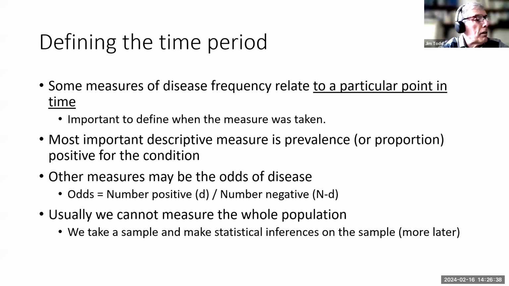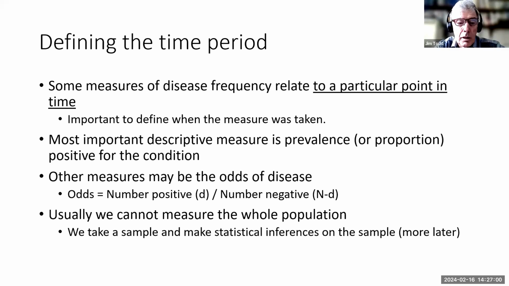And the most important descriptive measure here is the prevalence, or proportion of people who are positive for the condition at that particular point in time. But of course, there are other measures that might be used, such as the odds of disease. The proportion is the one that is often quoted for the descriptive measure, but the odds are often used for analytic measures.